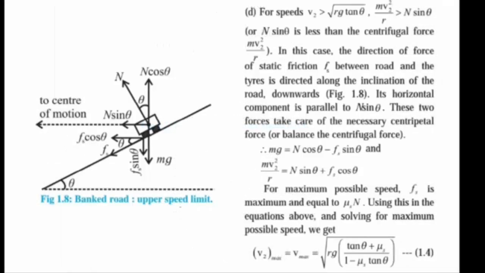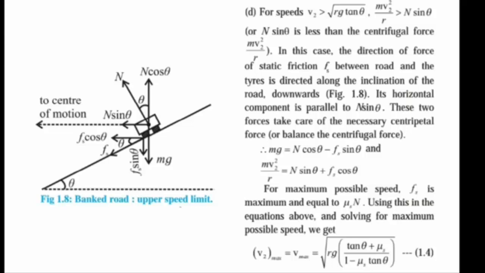For speeds v2 greater than root rg tan theta, m v2 square upon r is greater than N sin theta. The force of static friction Fs between the road and the tires is directed along the inclination of the road downwards. Its horizontal component is parallel to N sin theta.